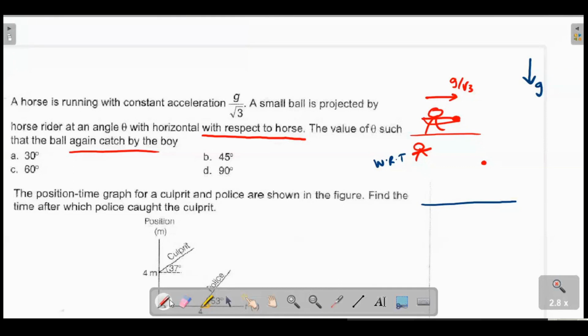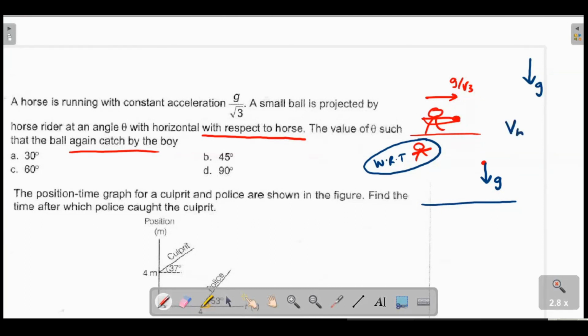Let's see what acceleration components it would have. One acceleration component in any frame is the reality, which is g. But I already told you, whenever you see with respect to any frame, whether it is velocity, acceleration or displacement, you need to just subtract from the original value.